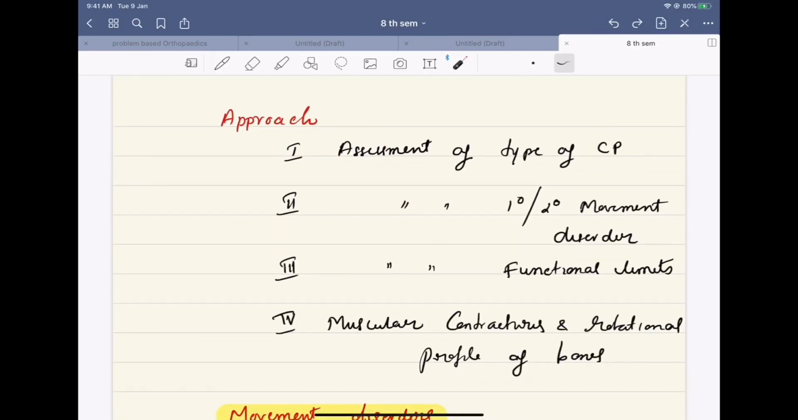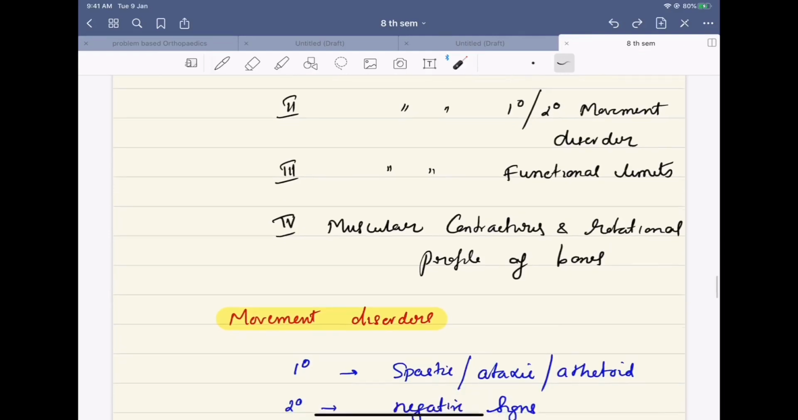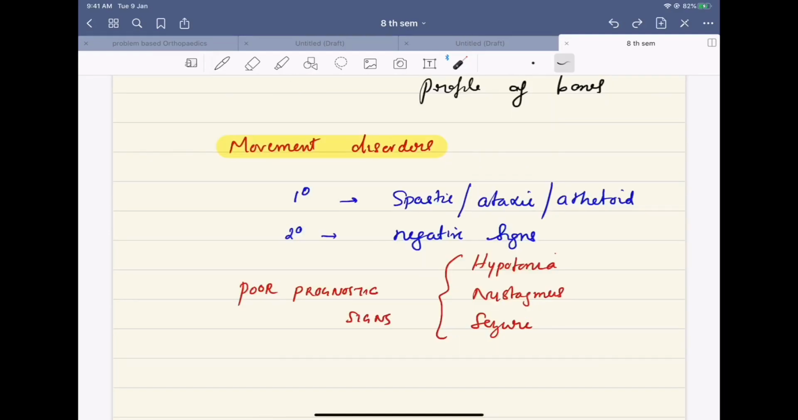General principles of approach to a patient with cerebral palsy include assessment of the type of cerebral palsy, assessment of the secondary and primary movement disorder, assessment of the functional limits, and muscular contractures and rotary profile of the bones. Movement disorders can be primary or secondary. The primary movement disorders include spastic, athetoid, and ataxic movements. Secondary movement disorders include hypotonia, nystagmus, and seizures, which are generally considered as negative signs, which are poor prognostic.